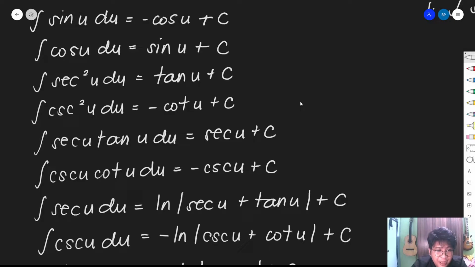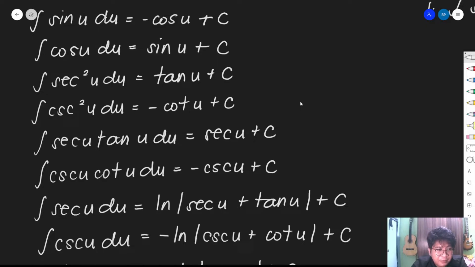Okay? Then we have the integral of secant squared u du that is equivalent to tangent u plus c. The integral of cosecant squared u du, negative cotangent u plus c is its equivalent. Then we have the integral of secant u tangent u du. They are really connected. Secant u tangent u du is equal to secant u plus c. Then we have the integral of cosecant u cotangent u du, which is equivalent to negative cosecant u plus c.